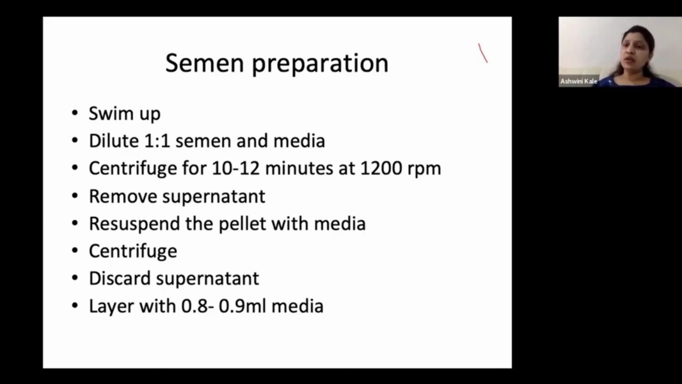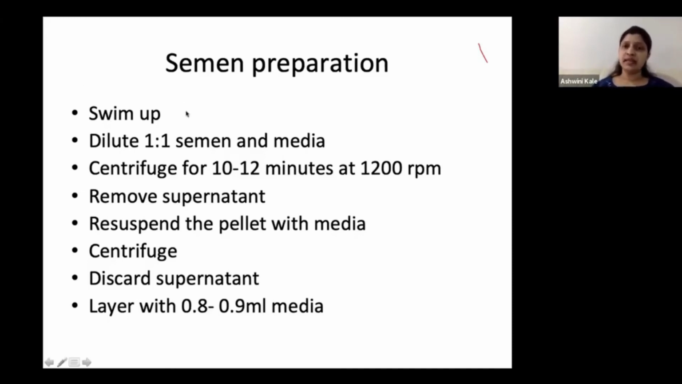So there are 2 important techniques by which we generally prepare semen. One is the swim up technique and the other is density gradient. Density gradient is basically done when the count and motility are low, or when you have a sample which has a high amount of pus cells or debris, and wherein you think that doing a density gradient would give you better count and motility than a routine swim up technique.